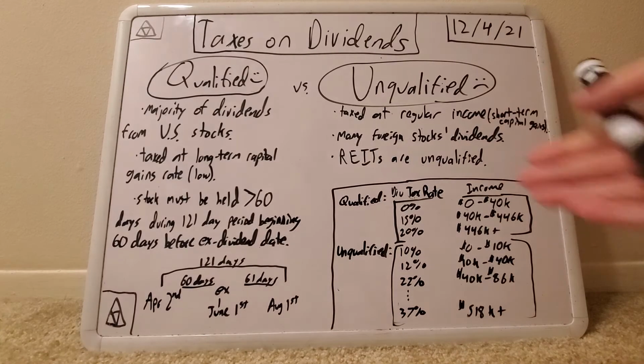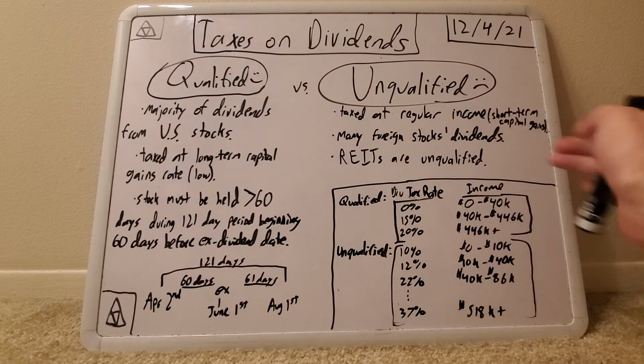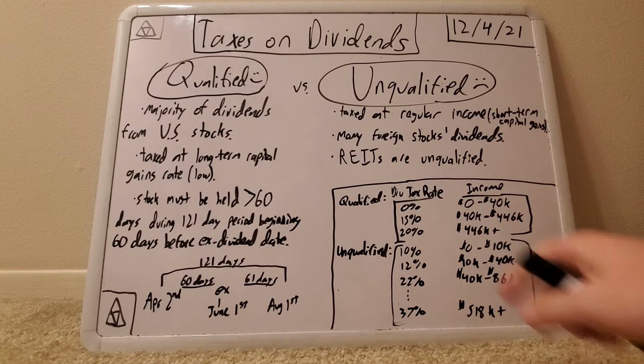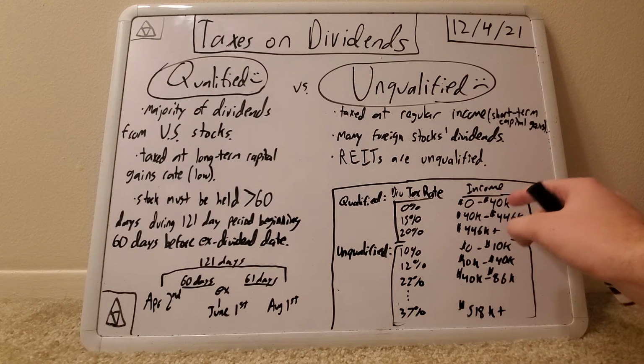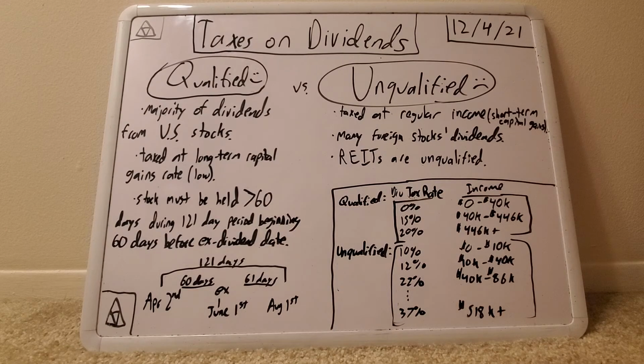And then getting into the bottom here, we have qualified dividends with their dividend tax rate as well as the income bracket, and unqualified. So just going through it really quick. For the qualified dividends first, if you make between $0 and $40,000 a year, you don't pay any taxes on those dividends because you're in this income bracket. So that's obviously the best case scenario. Some people are able to pay zero taxes, which is awesome if you do fall within that income bracket of 0 to 40K.